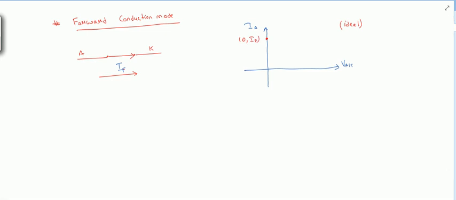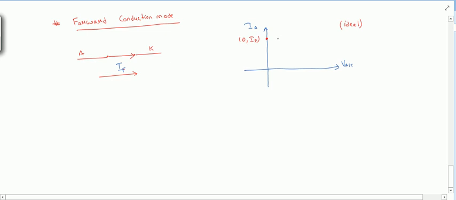But as you know nothing is ideal, so it will have some voltage drop across it because it will have some forward resistance. So practically, forward resistance will be there, and due to this forward resistance there will be voltage drop.